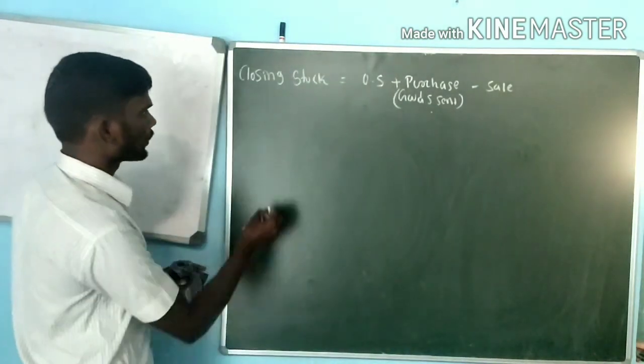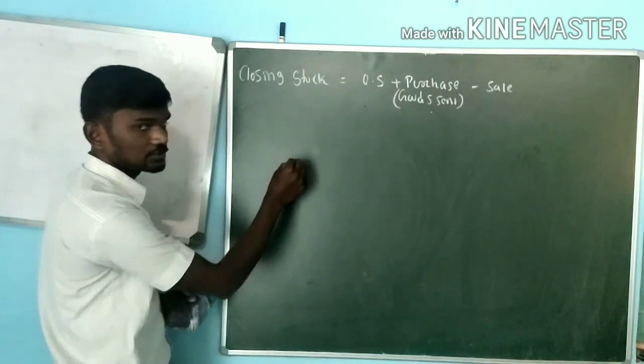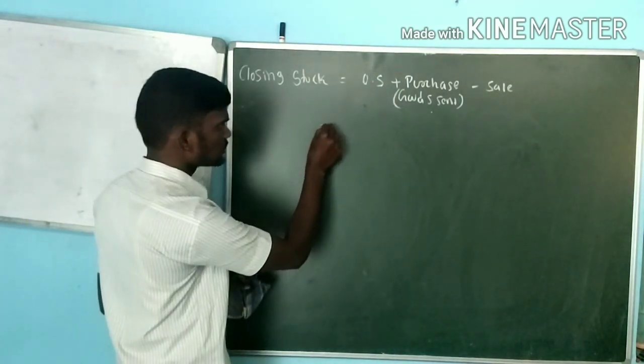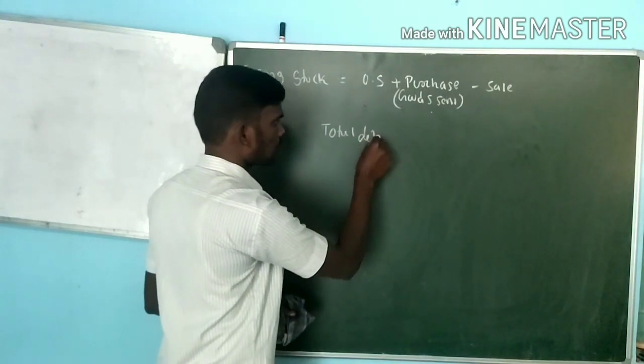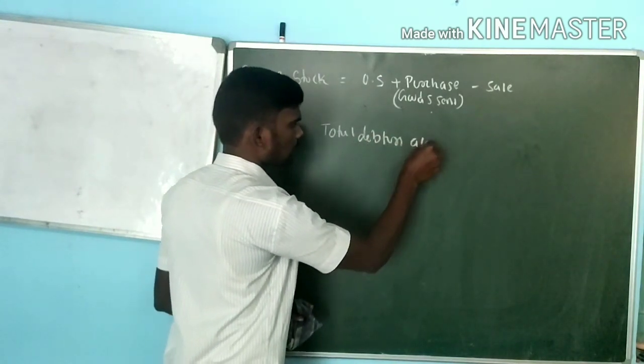Next important point is the identification of closing debtors. For closing debtors, we need to open an account, that is branch debtors account or total debtors account.